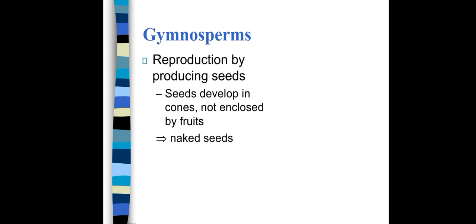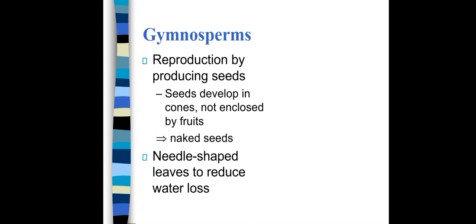Gymnosperms, they reproduce by producing seeds. Seeds develop in cones but are not enclosed by fruits. Seeds जो है वो cones वगैरह में होते हैं और naked seeds होते हैं, fruit में include नहीं होते.